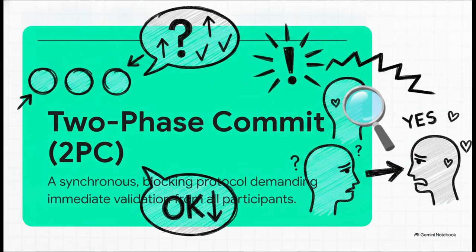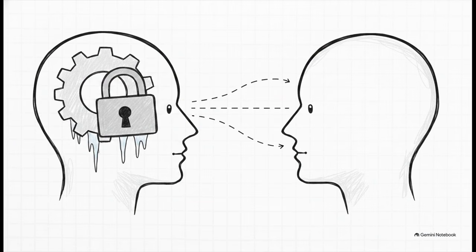Now, apply that to romance. Demanding immediate, perfect validation from a crush is literally forcing a 2PC. It's a highly dangerous synchronous transaction when you're dealing with two completely independent systems, like two autonomous human beings. If that other person hesitates for even a second or is just physically unavailable, your internal coordinator hangs.